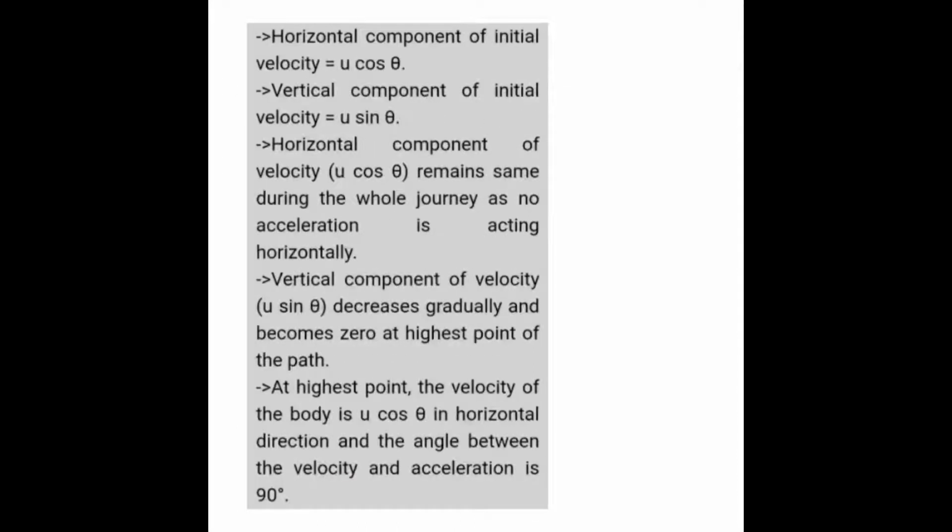And throughout the journey u cos theta remains same, okay, because velocity along horizontal direction does not change as the acceleration is 0 there. Therefore horizontal component, that is u cos theta, remains same, and vertical component, that is u sin theta, decreases gradually and becomes 0 at highest point of the path.